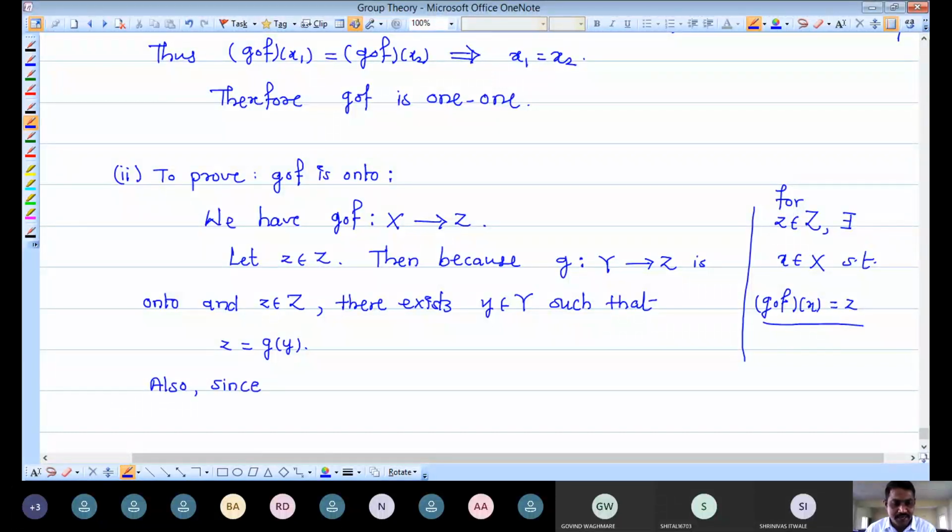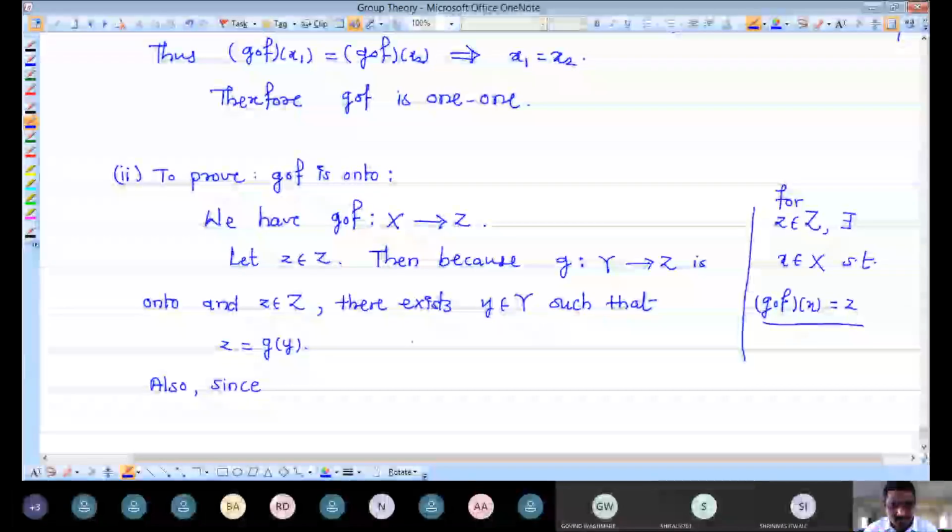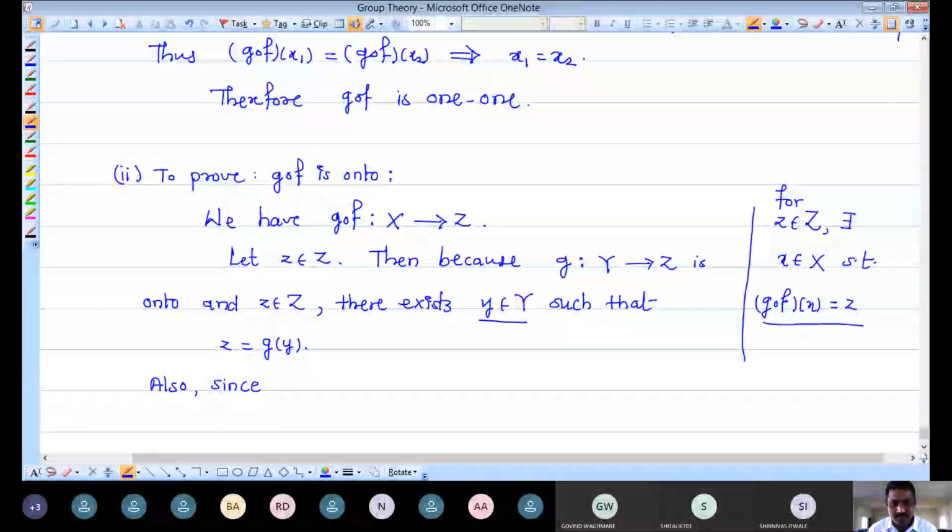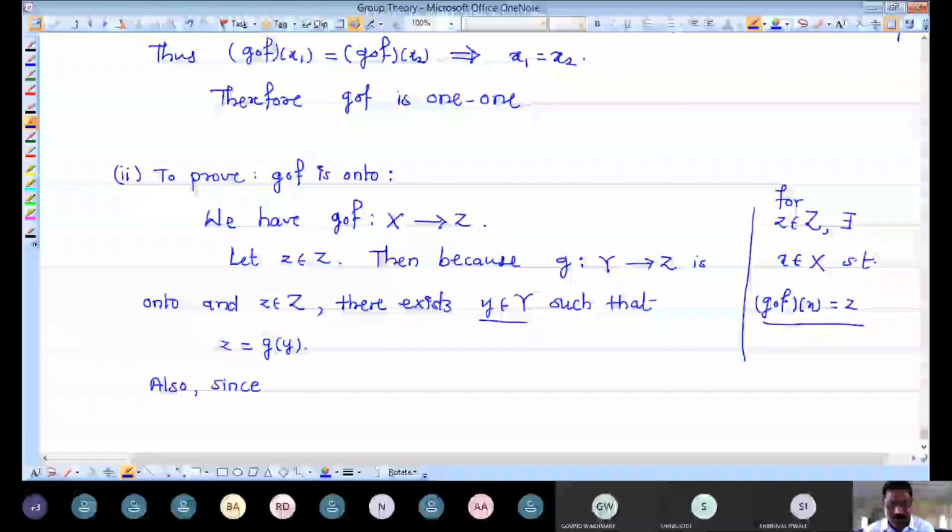We have completed up to y. Now I am taking that y, whatever y we have in this step. See, I am again repeating here. We have small z in capital Z. Small g is a mapping from Y to Z, which is onto. So there exists at least one y in capital Y whose image under G is nothing but z. So we have z equals G of y. But while doing this, we have one y, small y in capital Y.